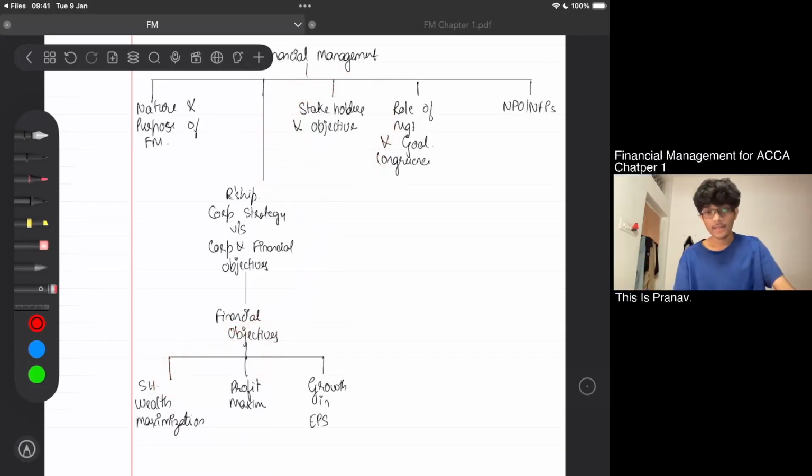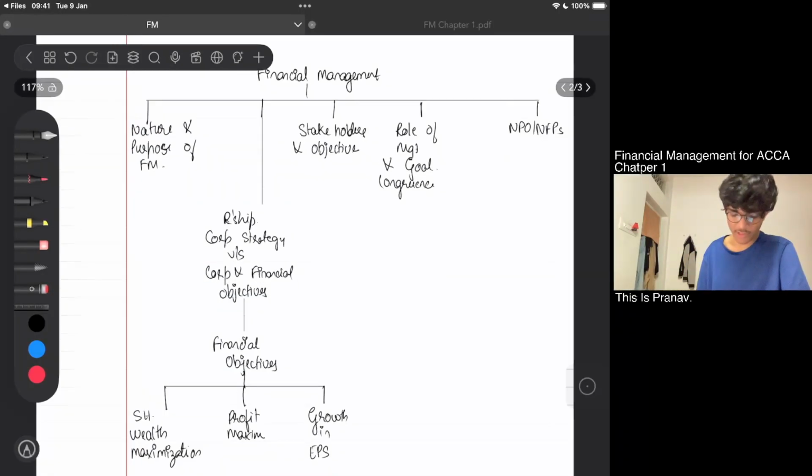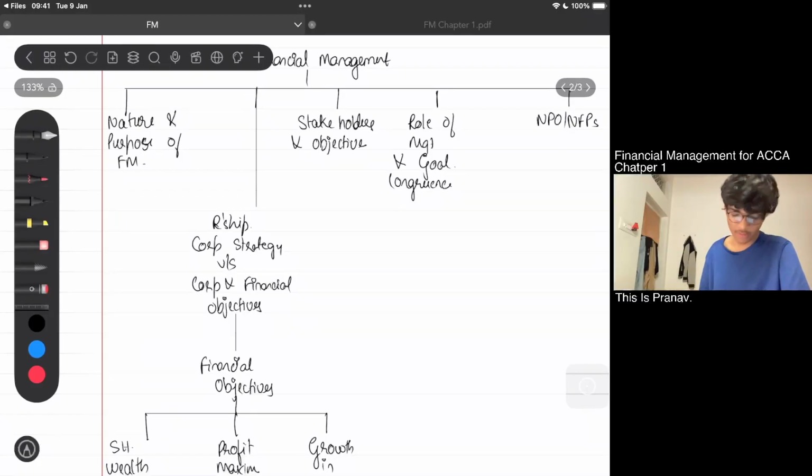All these things I'll be covering in this session. So don't worry. Again, we'll get back to the map. So this is what is under the relationship between your corporate strategy and your corporate and financial objectives.